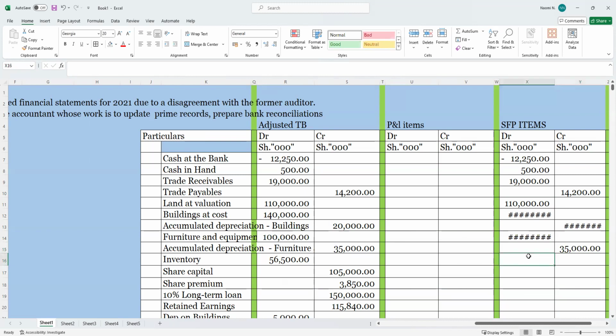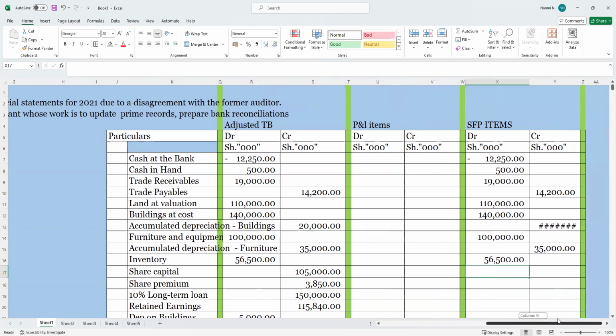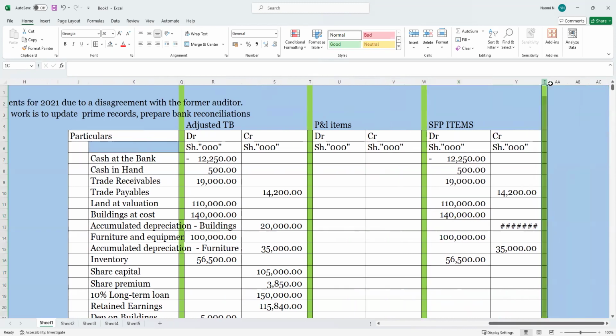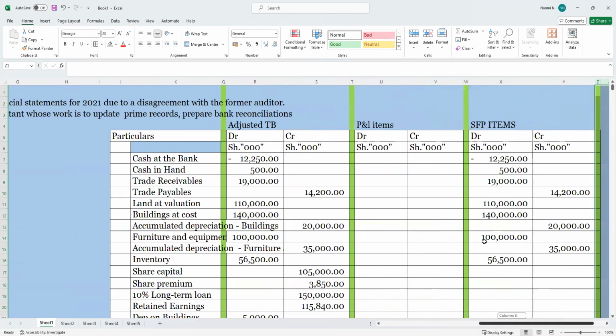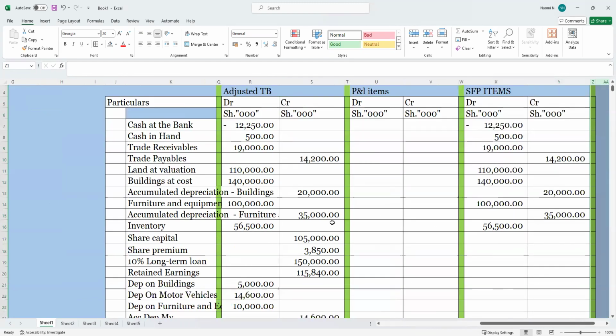Maybe when we get time, I can teach you a formula, but it is a bit confusing and I will not encourage us to use it in the exam because it can mess you up, but it is just good for the purpose of learning. It can be a bit helpful. When we get time, we can use that auto formula so that we will not be dragging these figures manually like this.